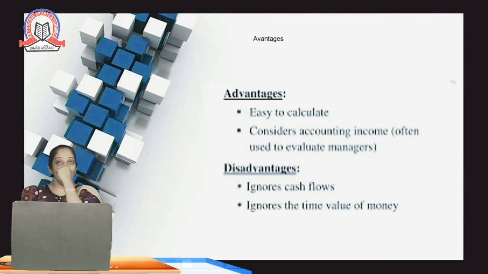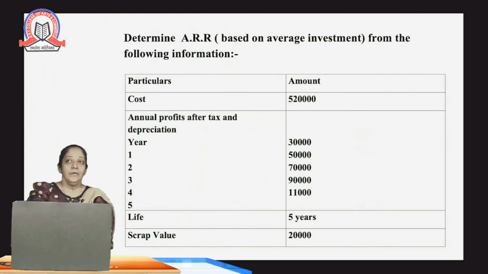So what are the various advantages relating to this method? First of all, it is easy to calculate and simple to understand, and it considers only the profits relating to the accounting income. Disadvantages: it ignores the cash flows, it ignores the depreciation, and also it ignores the time value of money.